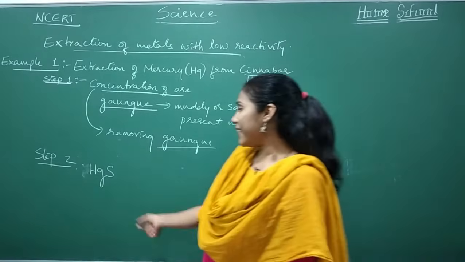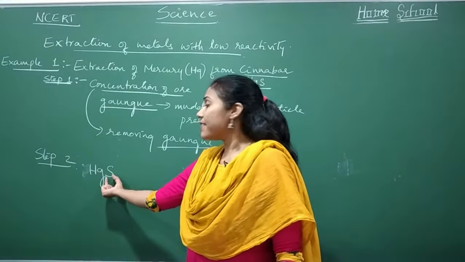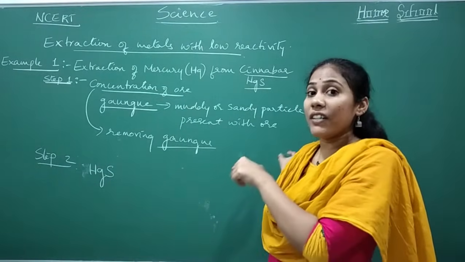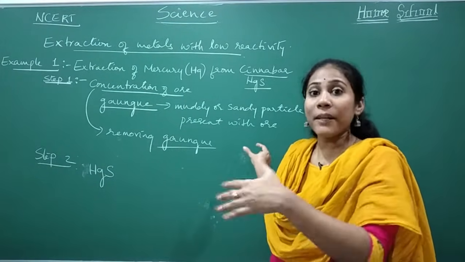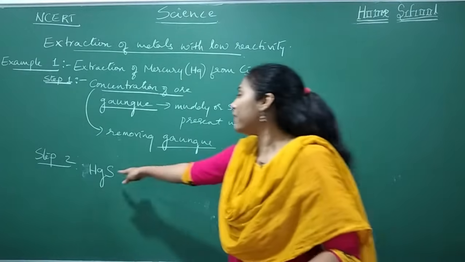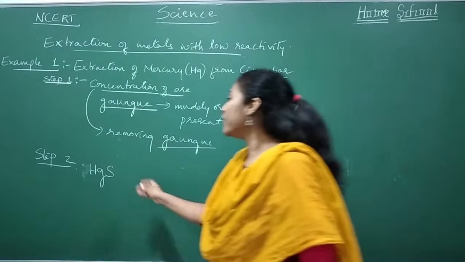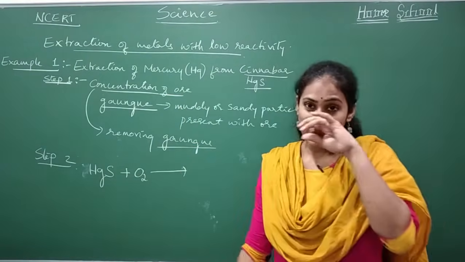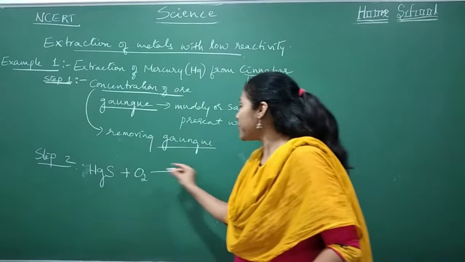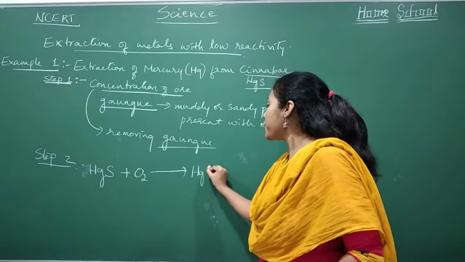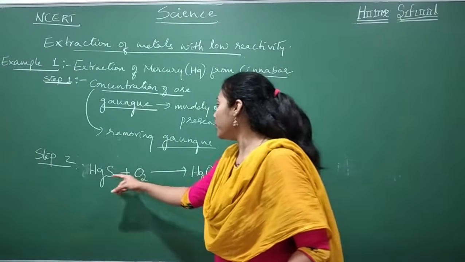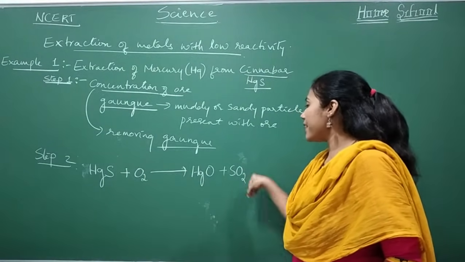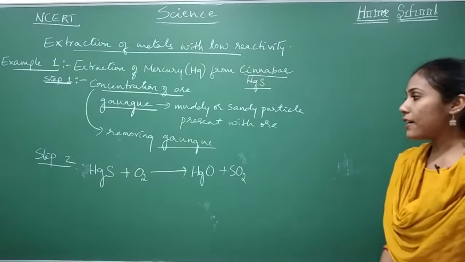So that is the reason we are converting sulfide to oxide form. That sulfur we are converting to oxide. Removing oxygen is very easy compared to the removal of sulfur. So what we are doing, we are heating this cinnabar in presence of oxygen, and this HgS will get converted into HgO plus a byproduct. What do you get? HgO, and the sulfur will come out as sulfur dioxide.